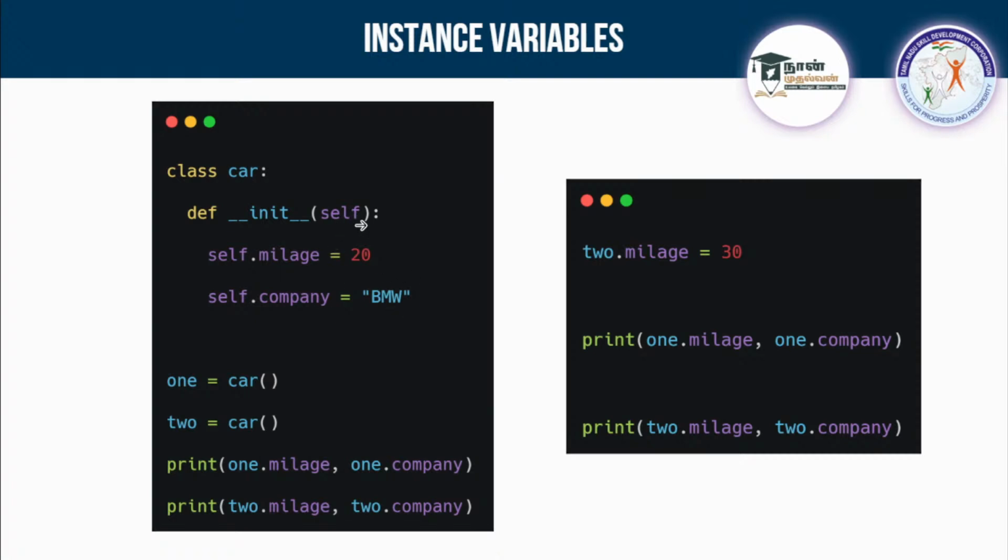Okay, I am not getting the user input. I am just storing directly self.mileage equal to 20 and self.company equal to BMW. So these two things I am storing. This mileage and company belong to this self, right? So I am calling with the help of self only.